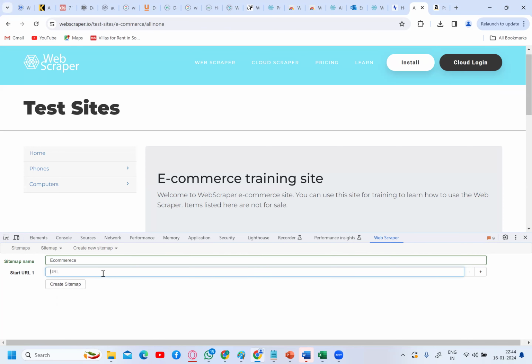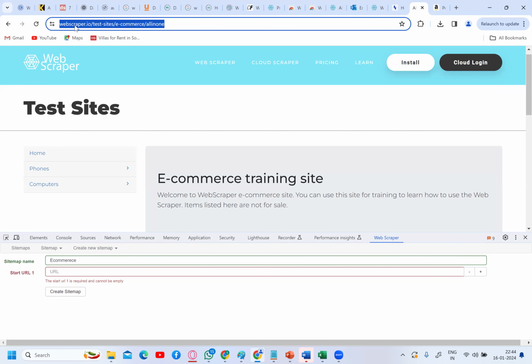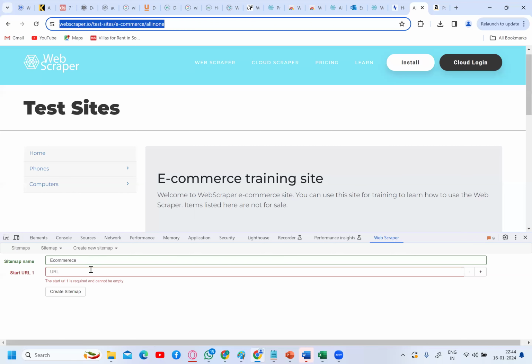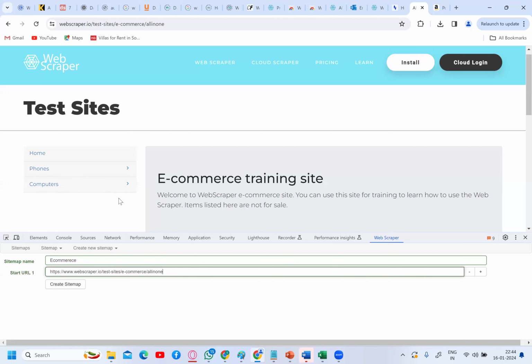Okay, so what is this start URL? That is from where you want to start this scraping, from the home page. See here, this is the URL of your home page. I am copying this, and then I'm pasting it here. Done. Okay, click on create site map.